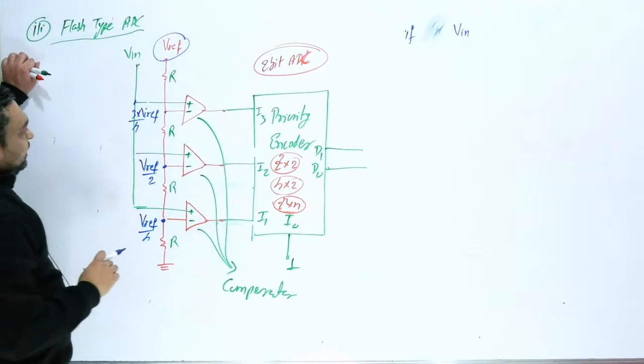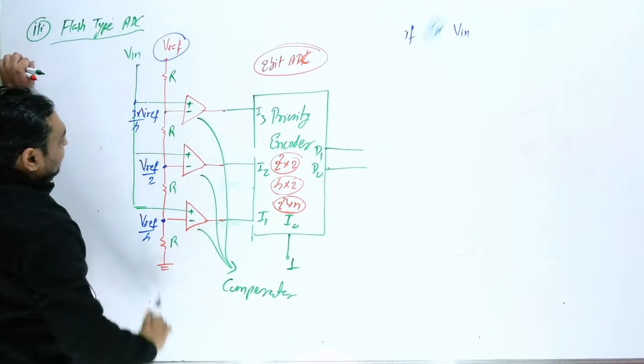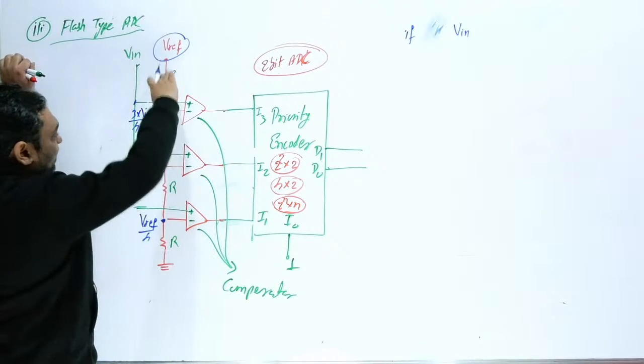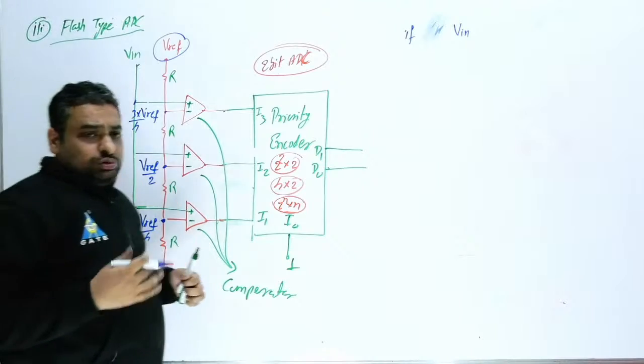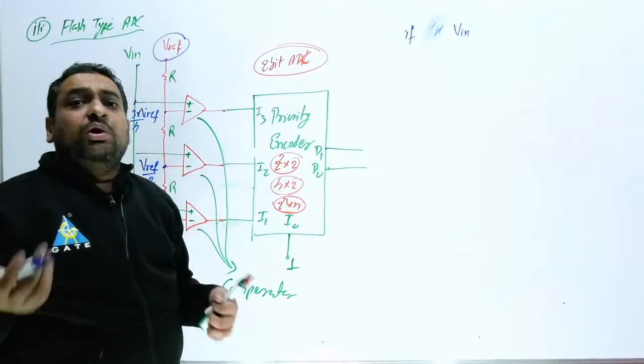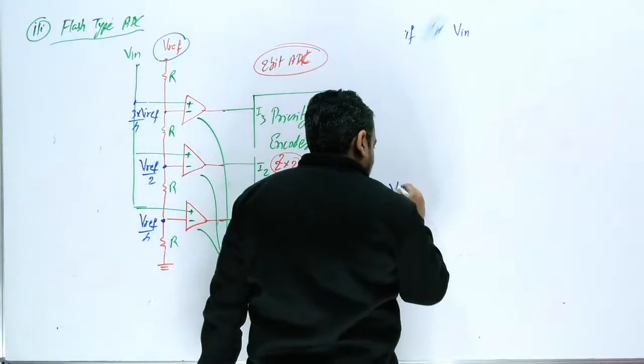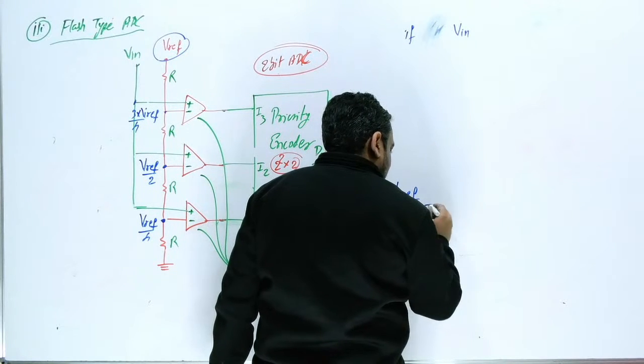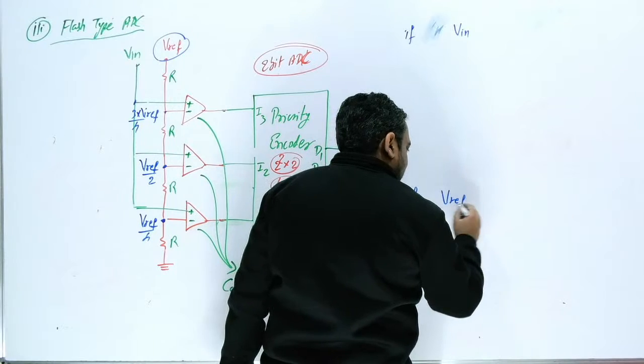Okay, sorry, this is V reference into 3R divided by 4R. So like this you can find out. Every voltage we are going to divide. So V reference you have to divide in 4 parts. If you have V reference and the number of bits is 2, so 2 raised to power n, it means V reference you have to divide by 4.